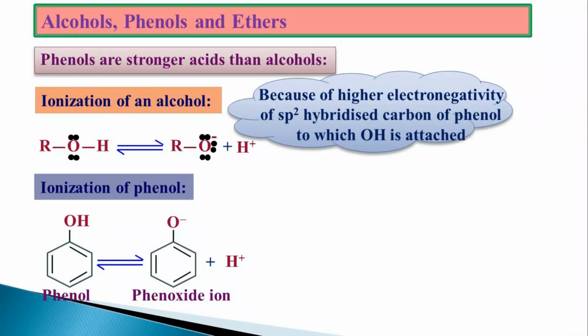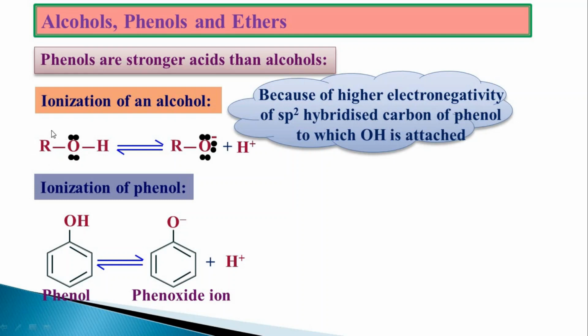Because of the higher electronegativity of the sp2 carbon attached to the oxygen, that is OH in the case of phenol, the electronegativity will be more at the carbon. When the electronegativity is more towards the carbon, the electron movement will take place from oxygen to carbon. As the oxygen is donating the electron towards the benzene ring, the electron density between the O and H will be decreased. So the H will be easily removed.